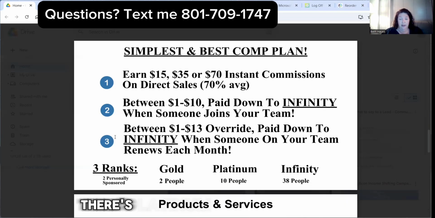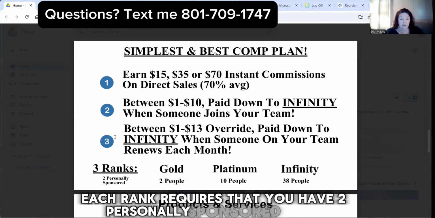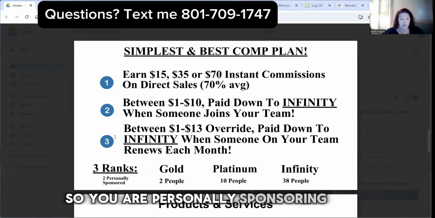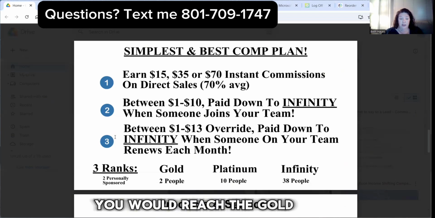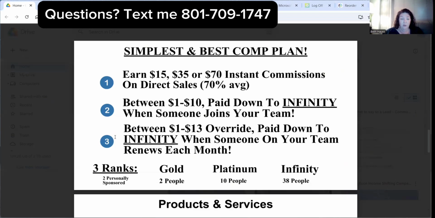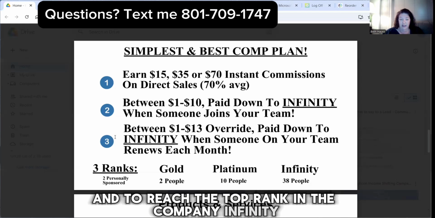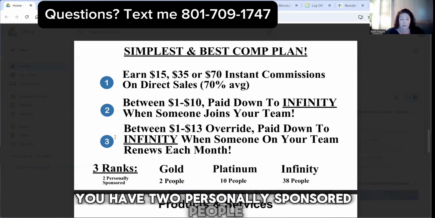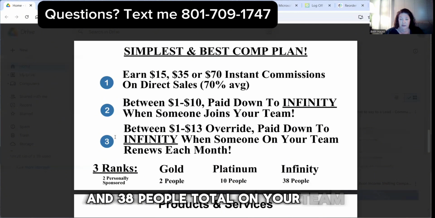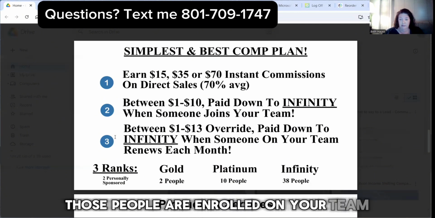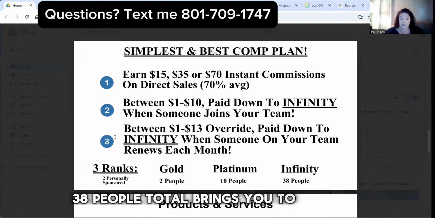There are only 3 ranks within the company. There's gold, there's platinum, and there is infinity. Each rank requires that you have 2 personally sponsored people. So you are personally sponsoring 2 people. And with that, you would reach the gold level. The next rank up after that is platinum, where you have 2 personally sponsored people and 10 people total on your team. Whatever that looks like, 10 people total on your team. And to reach the top rank in the company, infinity, you have 2 personally sponsored people and 38 people total on your team. However, those people are enrolled on your team, 38 people total brings you to the top rank within MyEcon. Only those 3 ranks.